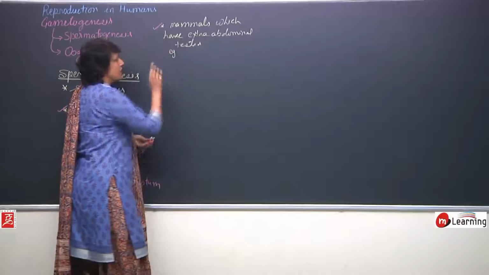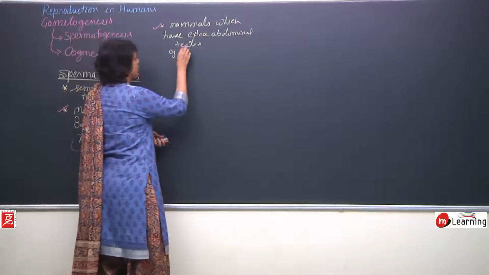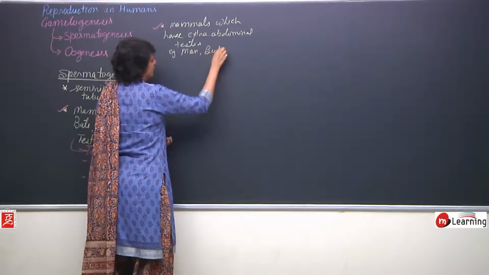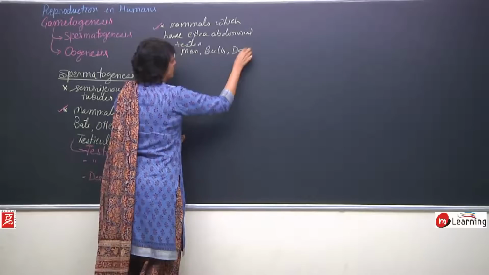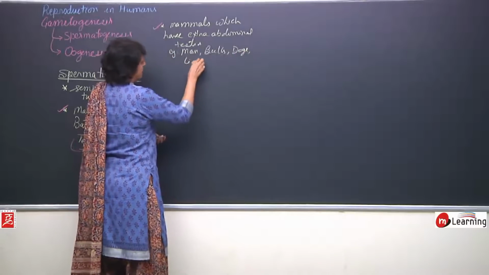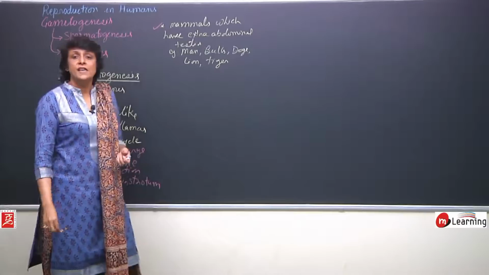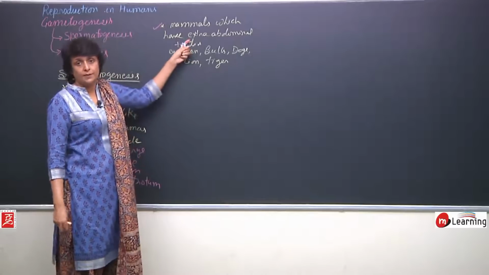The mammals which come into this category are human beings. So man, bulls, dogs, lion, tiger. These are the animals where the testes are always extra-abdominal.